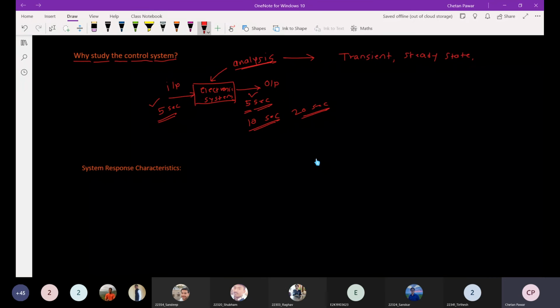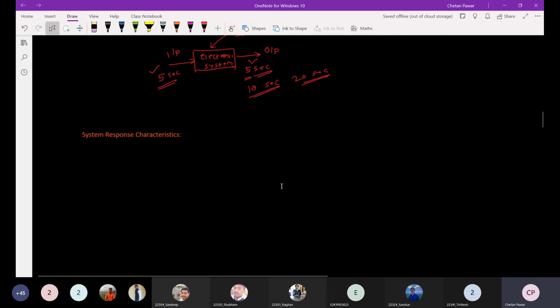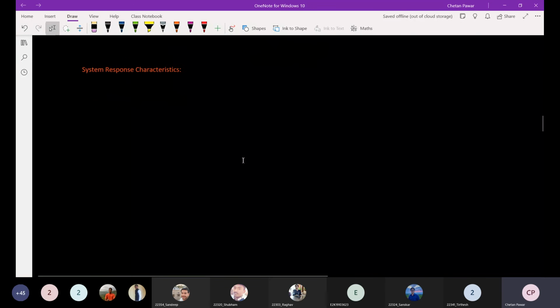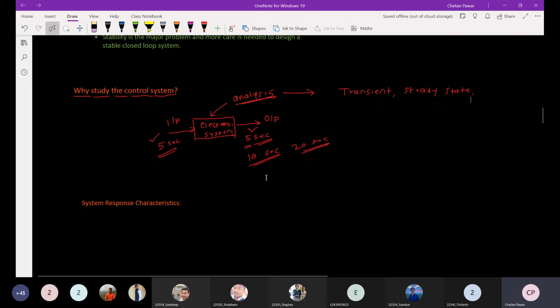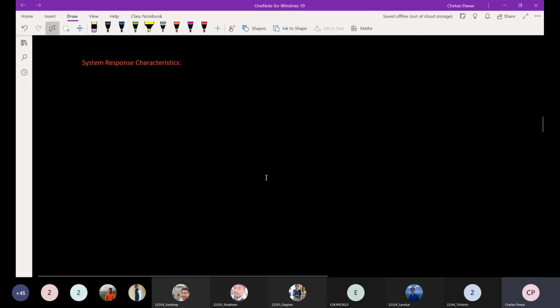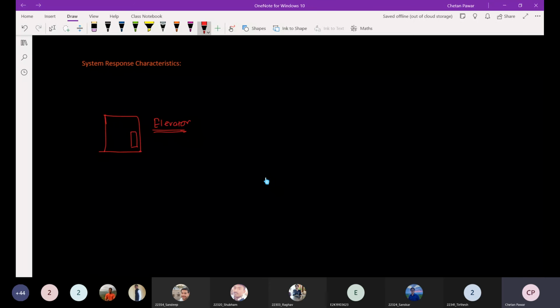So for example, if you talk about the system response characteristics, you have designed some elevator, right? So that elevator system is there. There are some control panels there, like 1, 2, 3.